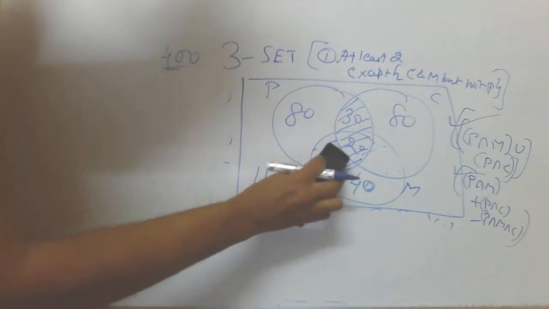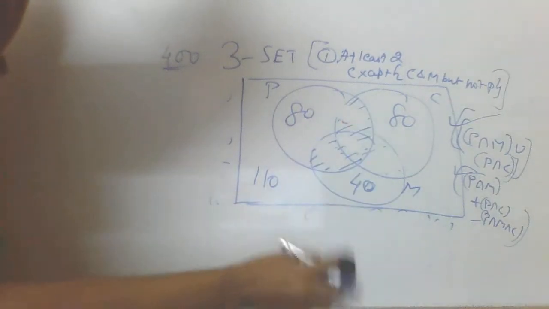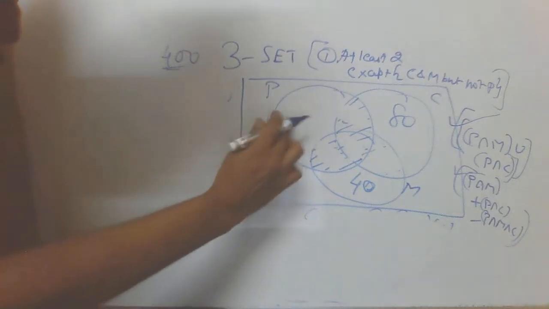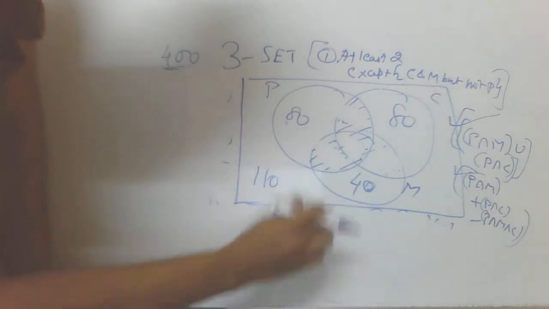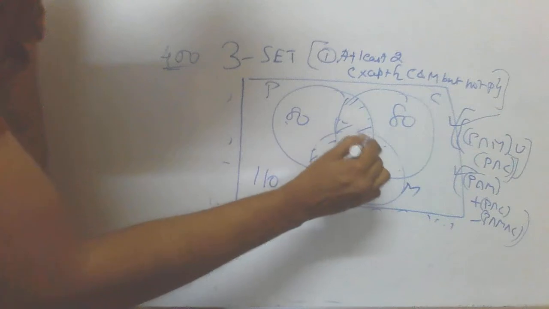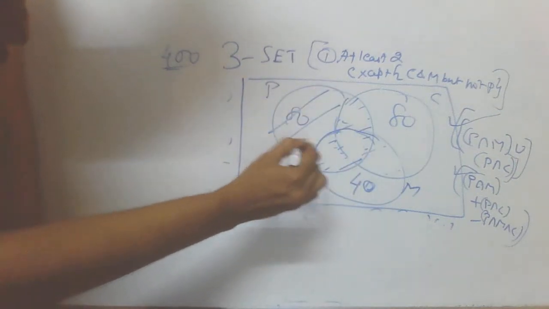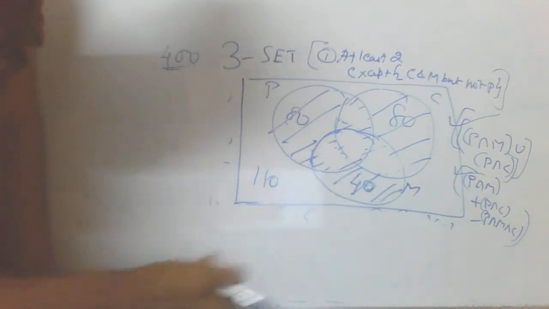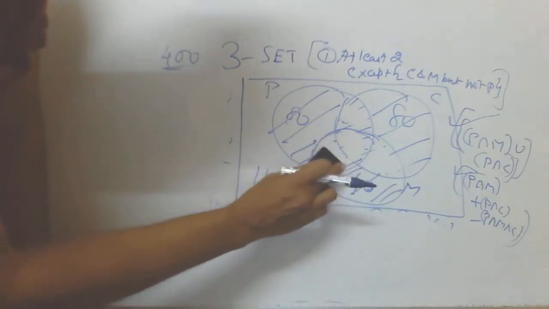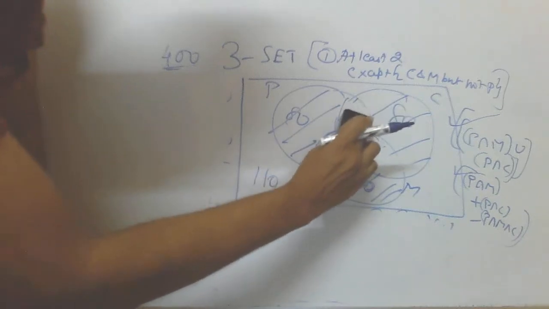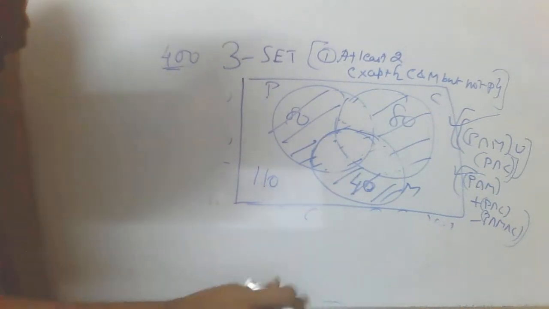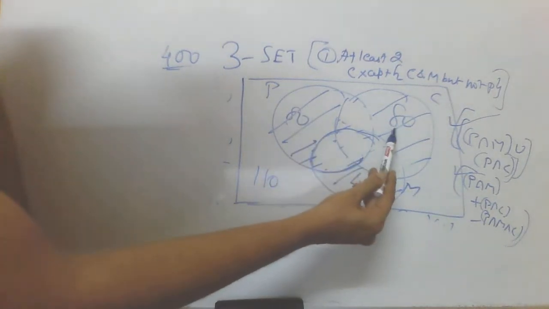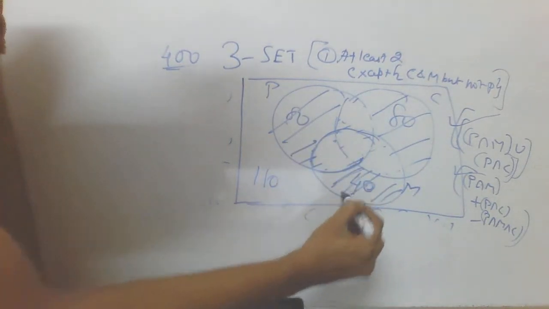Case 2 is, suppose you are asked to find the number of students who like exactly one subject. That means the answer boils down to this shaded portion, either this one or this one or this one, devoid of any intersections whatsoever. Visually speaking, we can figure out the values: 80 plus 80, 160 plus 40, 200.